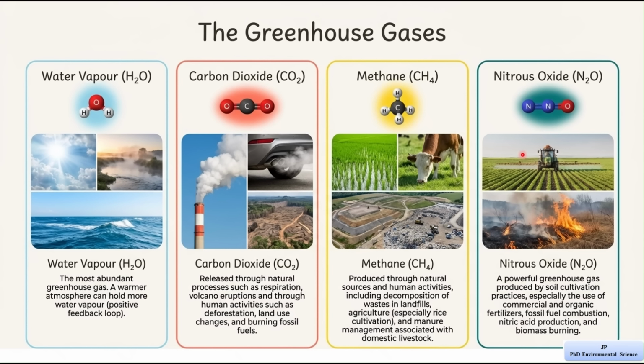So there are several greenhouse gases in the atmosphere, and each one plays a role in trapping heat. Water vapor is the most abundant, carbon dioxide is the most discussed because human activities are increasing it rapidly. Methane and nitrous oxide are also very powerful, even if they are present in smaller amounts. All these gases together increase the greenhouse effect and lead to global warming. So, controlling the amount of these gases is very important to reduce climate change.